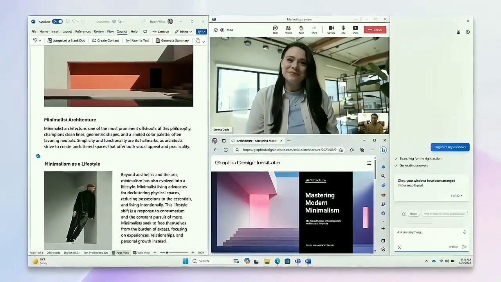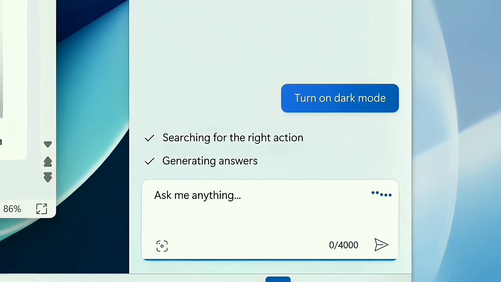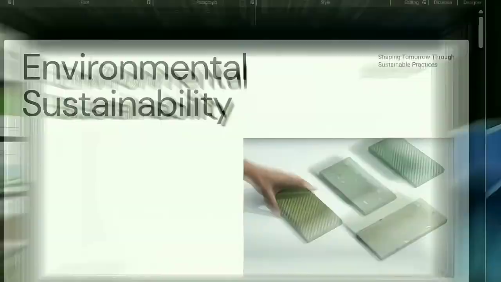Windows 12 will also be able to understand your voice, gestures and facial expressions and interact with you in a more natural way. Yeah, that's the power of AI, and Microsoft is bringing this powerful feature in Windows 12. It's going to be a major change.